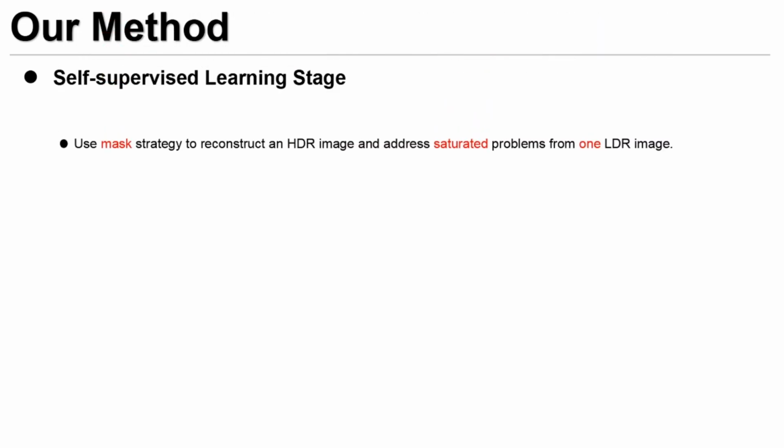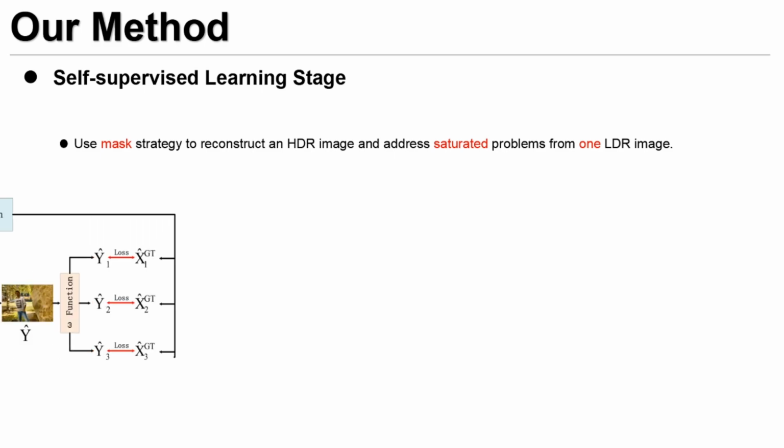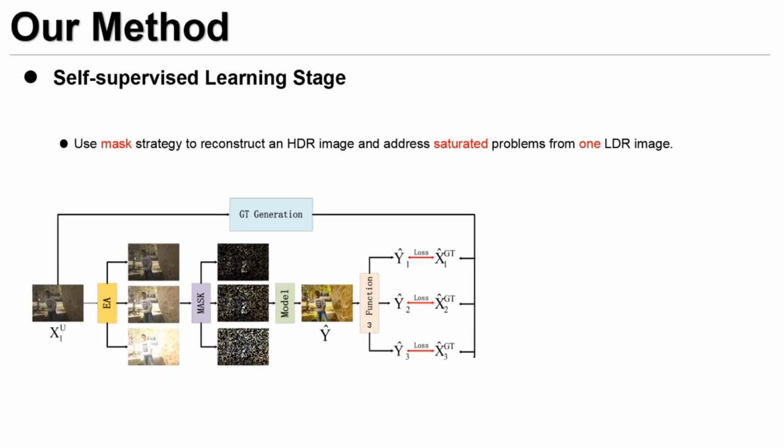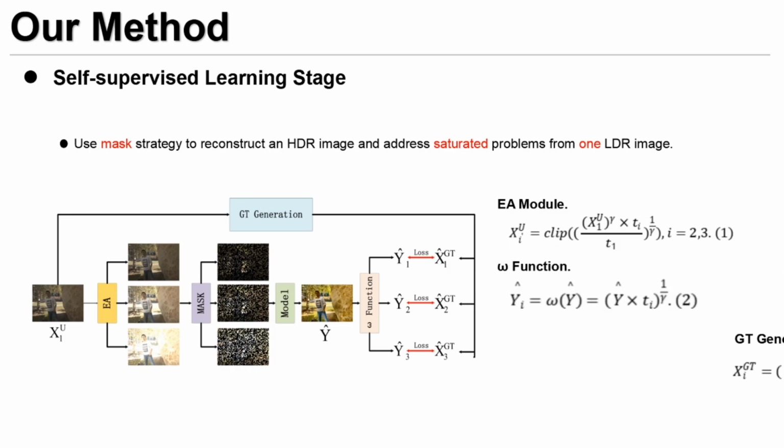Inspired by MAE, considering that the saturated regions can be regarded as masking the short LDR input patches, we use a mask strategy to reconstruct an HDR image and address saturated problems from one LDR image. Specifically, we use the low exposure image to generate differently exposed images and mask them randomly as the input. Then to train the network, we design a self-supervised framework that forces the outputs to be similar to differently exposed images. After this, we will obtain the pre-trained network.